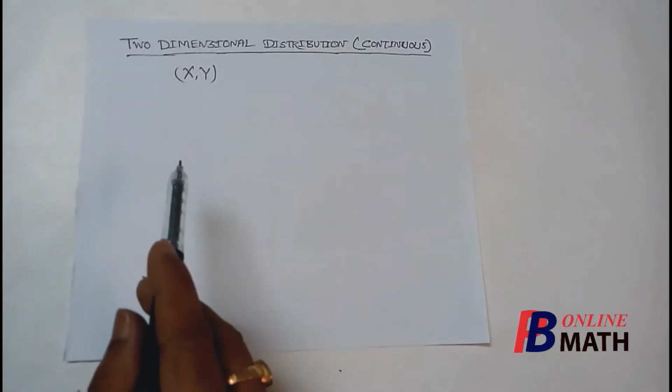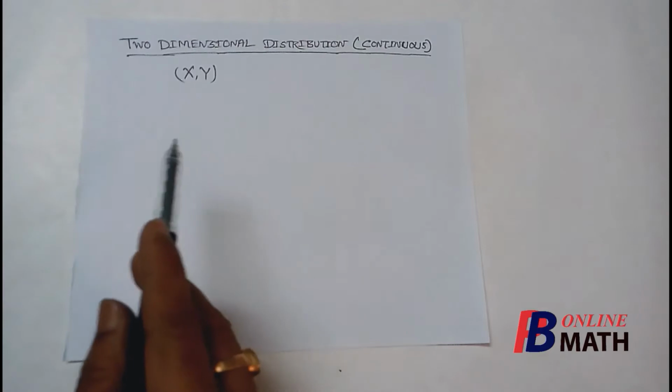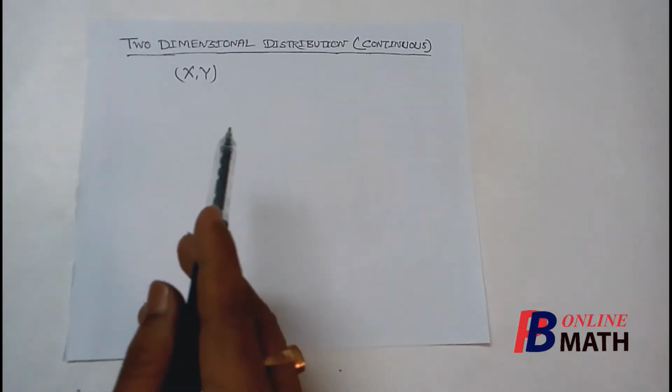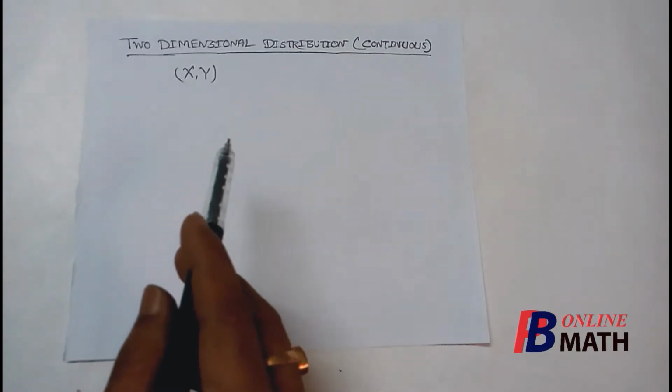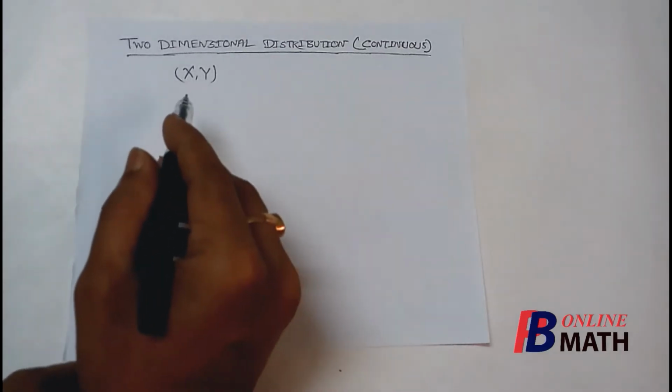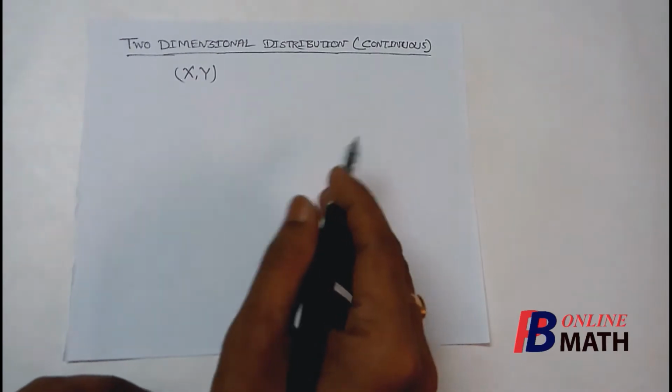Now in discrete distribution we have a number of discrete spectrums in the two-dimensional plane, but in continuous distribution the spectrums are continuous. Actually in this case the spectrums are nothing but ranges.